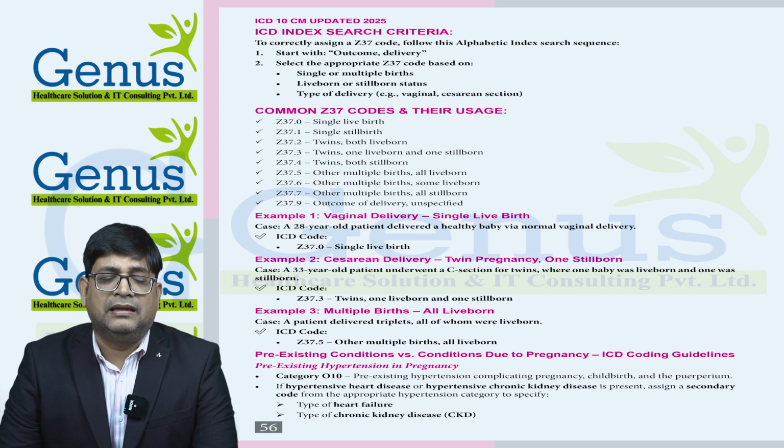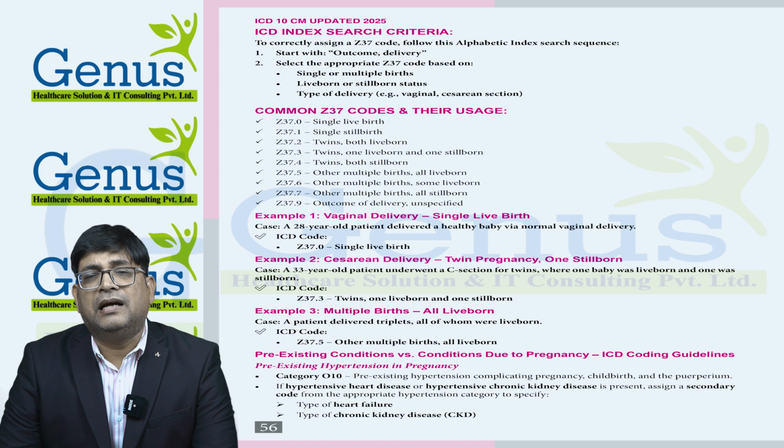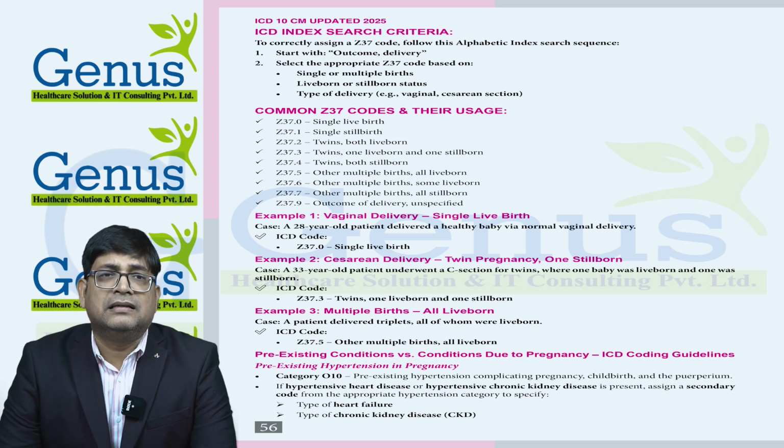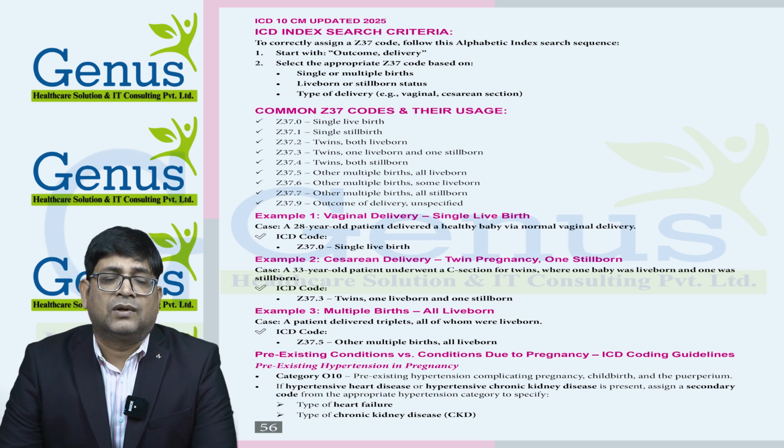So if we see in the tabular index, then we can easily check that there are separate codes available in the O10 series for hypertensive heart disease, hypertensive chronic kidney disease and hypertensive heart and chronic kidney disease. So we need to provide both the O10 series code and the I11, I12 and I13 code. Apart from that, we need to provide the chronic kidney disease and type of heart failure code separately.